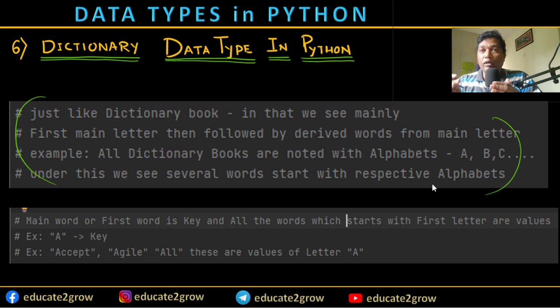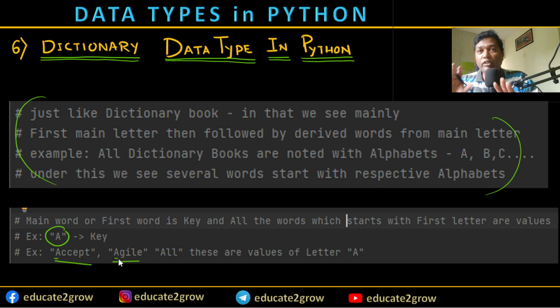For example, if you take A, any word that starts with A will be part of A. For example, accept is one English word that starts with A. Agile is a word that starts with A. Agree also starts with A. So there are several English words which are part of the A alphabet.